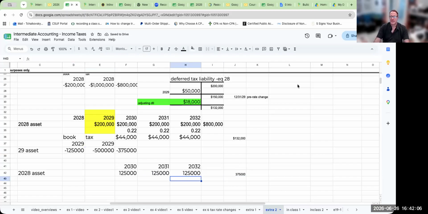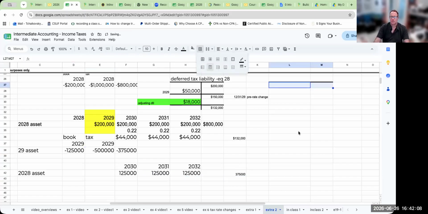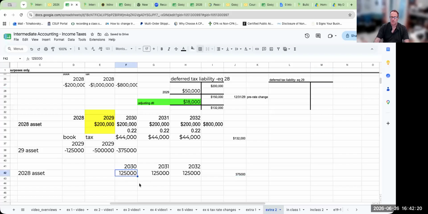So my deferred tax liability for the 2029 equipment, right, is basically going to be, and this is pre-tax.